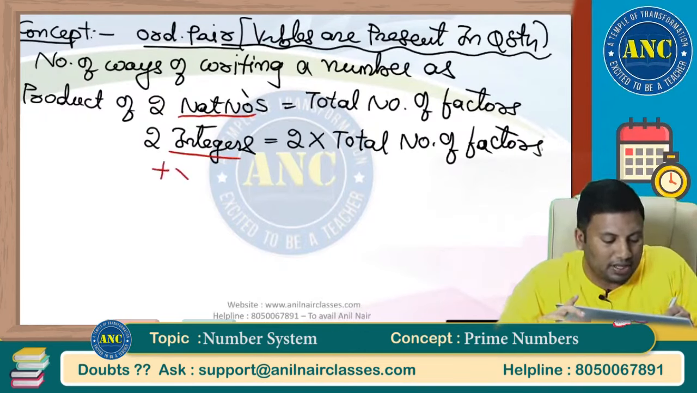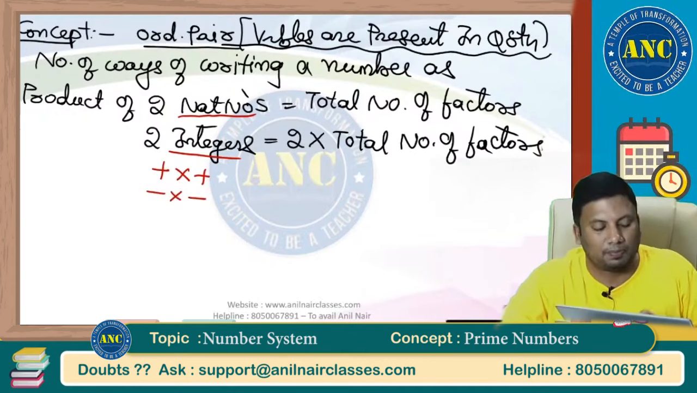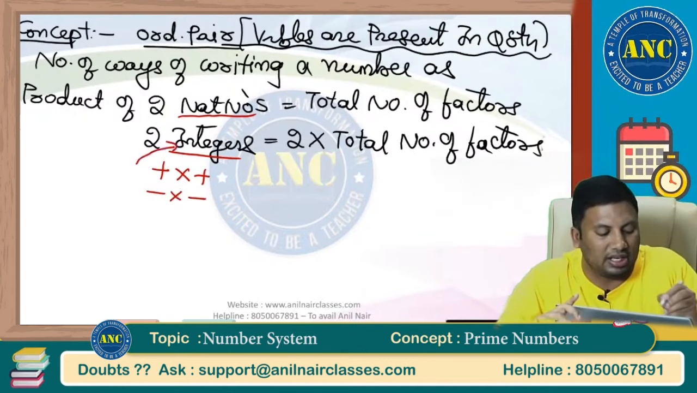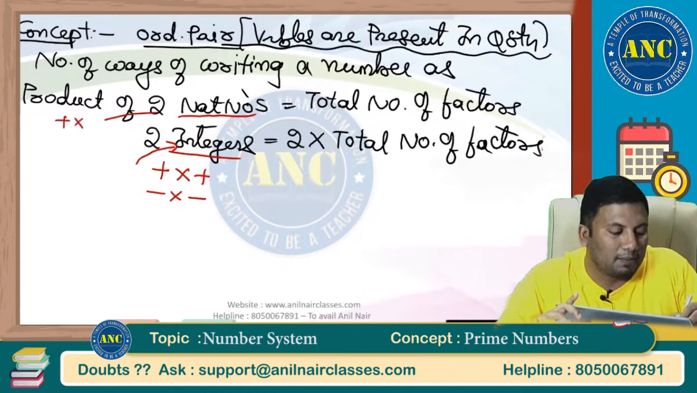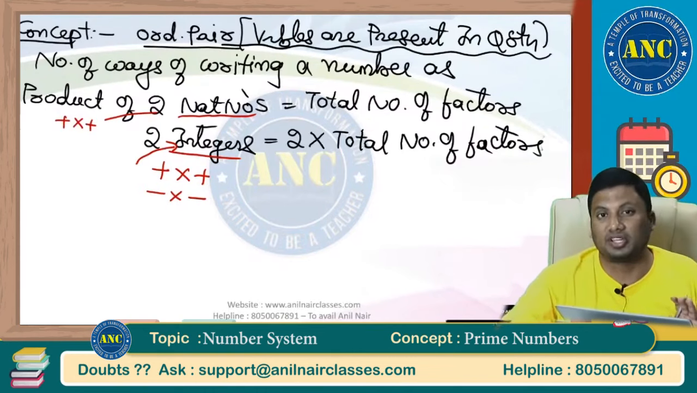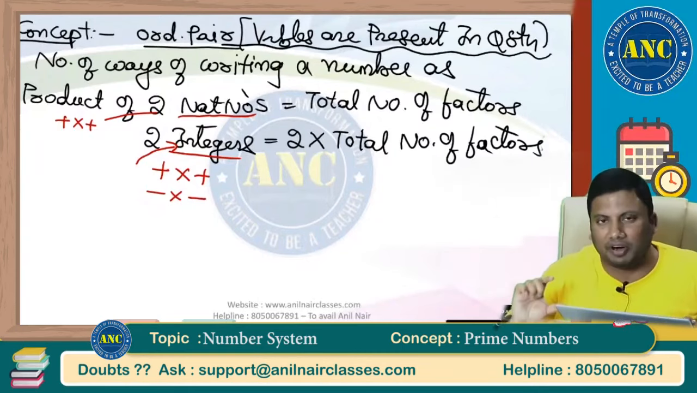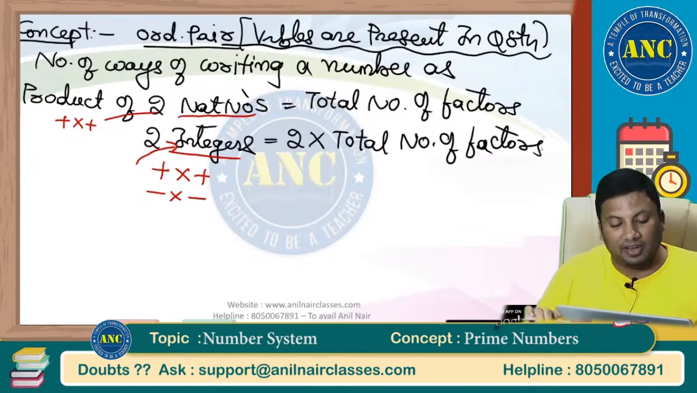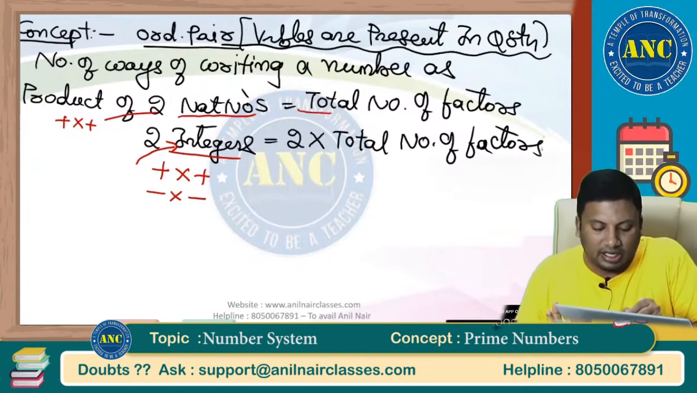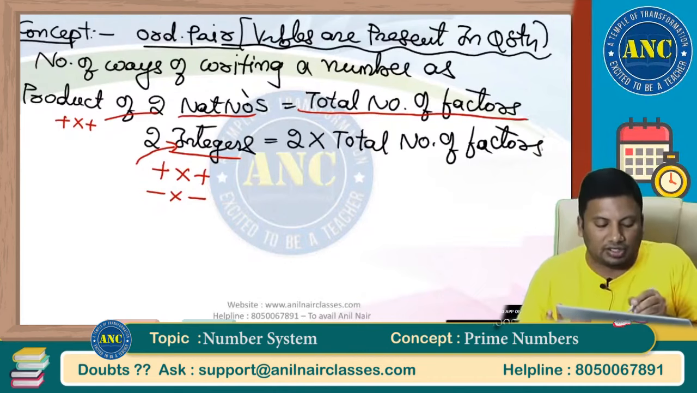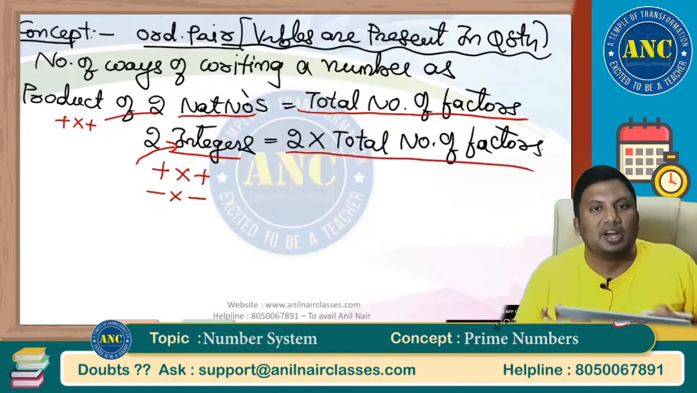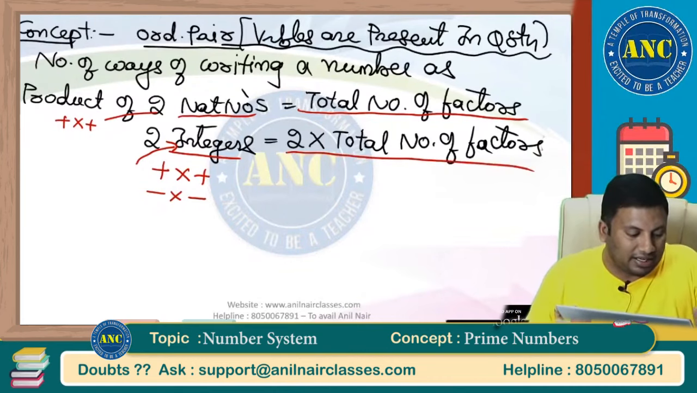That means plus into plus is plus. Minus into minus is also plus. So these are for integers. For natural numbers, plus into plus is only plus. Extremely important. Definitely you will get one question from the next 15 minutes, whatever I am discussing. Number of ways of writing a number as a product of two natural numbers is total number of factors. For two integers, it is 2 into total number of factors.